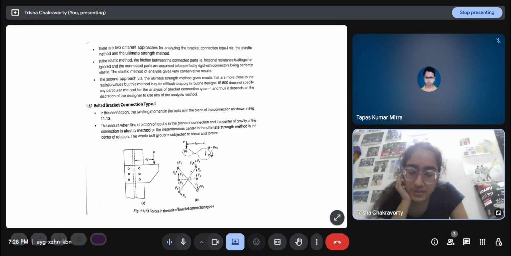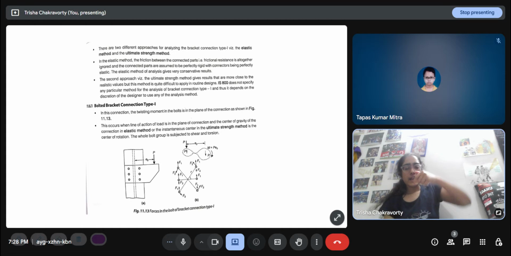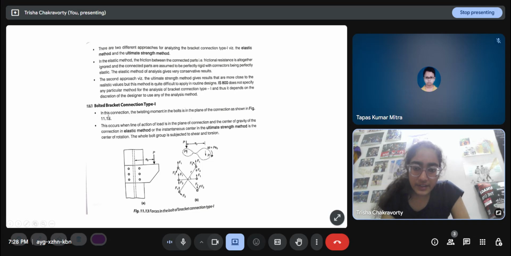connected, subject to shear and tension. I think this is when the line of action of the load is not in the plane of connection. If the bracket was projecting out of the plane, and then a load was being applied, then the bolts would undergo shear and tension.